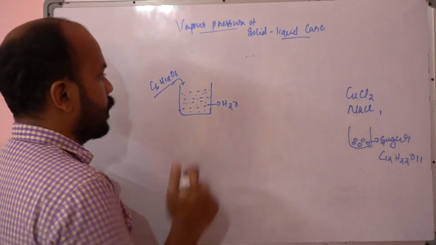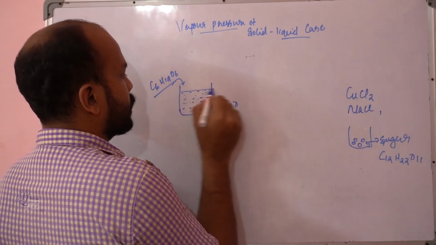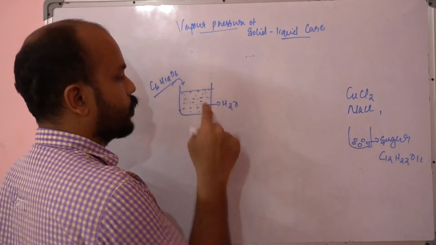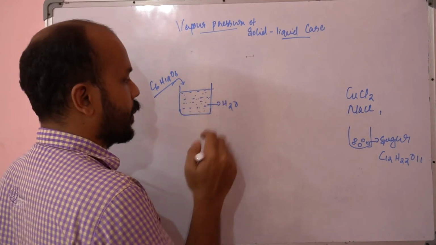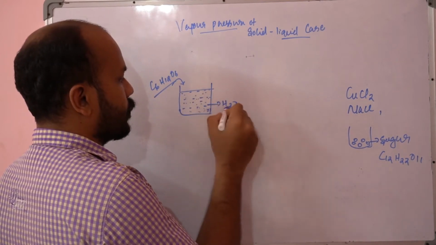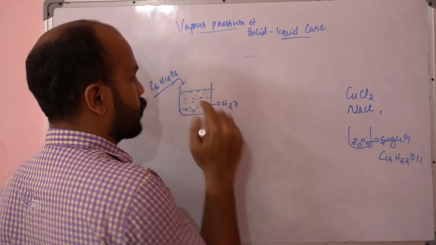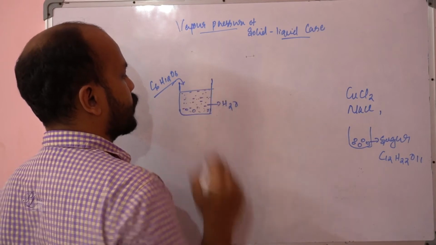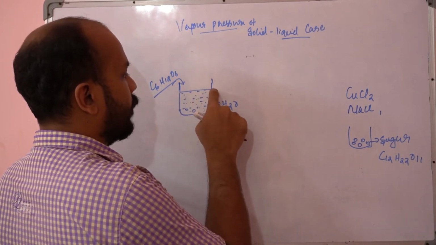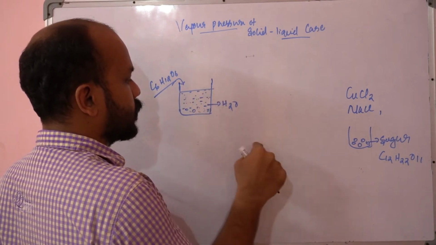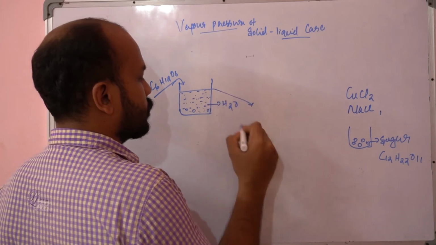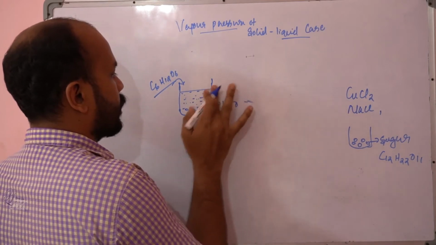Now the evaporation happens only on the surface. It is a surface phenomenon, right? The water vapor won't evaporate from the bottom, only from the surface, so I will represent the surface just here.